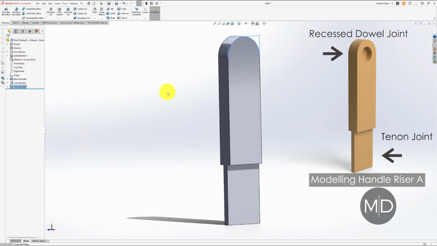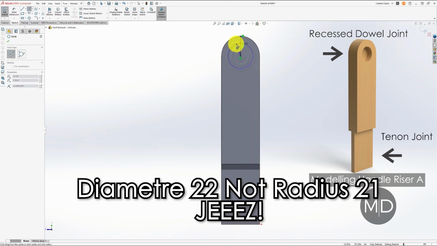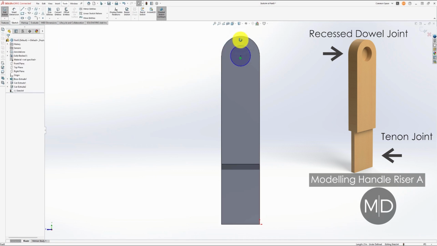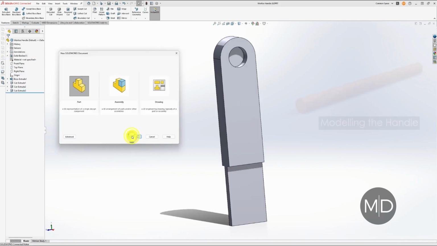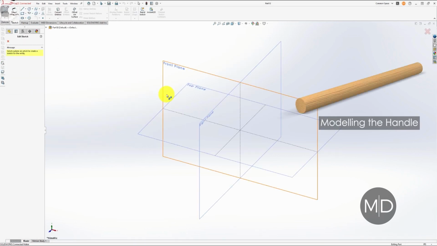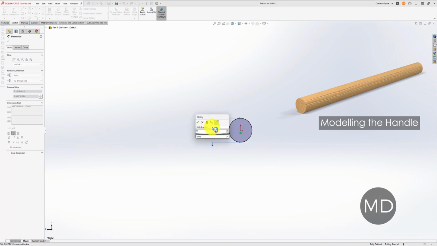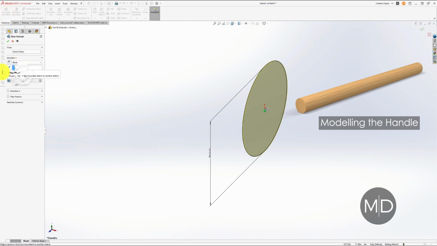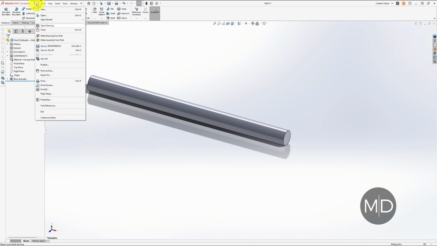Then we go back and use a circle again, same center point, except this time it's just a radius of 21, and then we're using the cut extrusion tool to go 9 millimeters in to create that recessed dowel joint. On the home stretch now, this one's pretty basic. All I did was create a sketch using a 22 millimeter diameter circle and extruded that 318 millimeters long to form the handle. Now apart from the base, that's all the parts done.